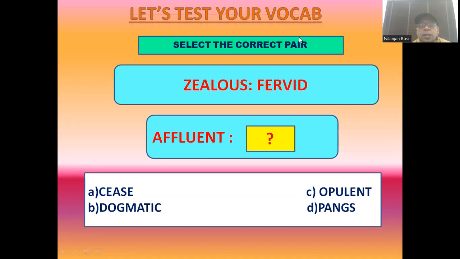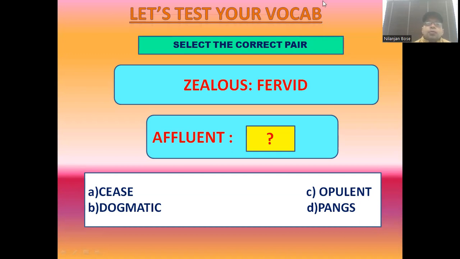Option C, opulent, yes, that is the word which you are searching for. Affluent means opulent. Opulent is extremely wealthy. And pangs means pain, so it doesn't have any connection with this word. So your correct answer is, of course, going to be opulent. So affluent is to opulent. You should select option C as your correct answer because this is the synonymous relationship, and you have to implement it in the second pair of words as well.